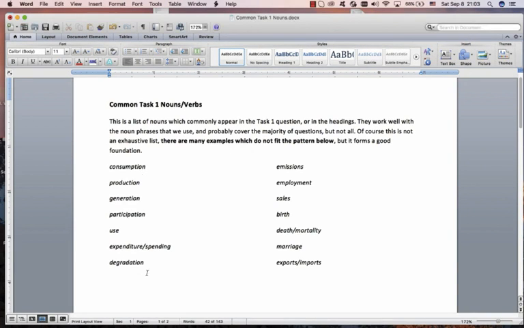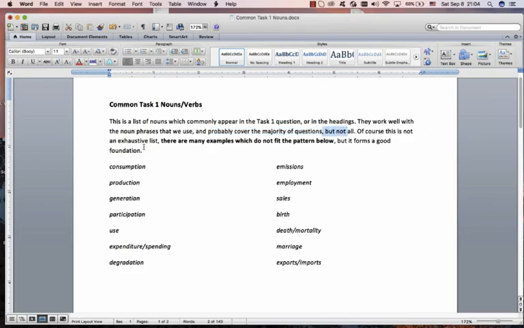This is a list of nouns that I made, which are very common in task 1. You can change these nouns into verbs. Don't worry, we're just talking about nouns for now because we're talking about the subject of the sentence. So let's see what I wrote here. This is a list of nouns which commonly appear in task 1 questions. They work well with the noun phrases that we use. I'm going to talk about that today. We're going to make noun phrases for the subject of the sentence. Probably cover the majority of questions, but not all, please.